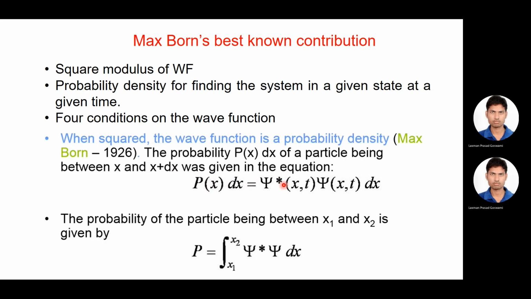P(x) dx should be equal to psi star of x and t, psi of x and t, into dx. This is for one dimension. And if you consider the probability of the particle being between x1 and x2, it will be given by P equals the integration from x1 to x2 of mod of psi star psi dx.